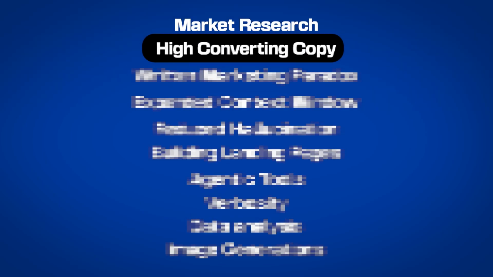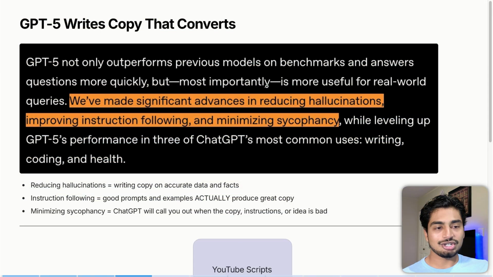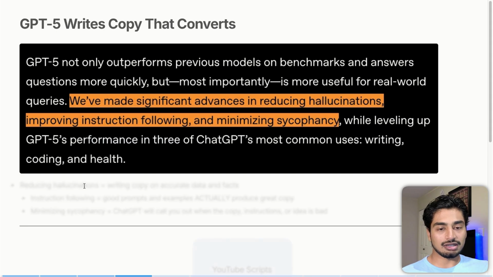Number 2 is that GPT-5 writes copy that converts. And I see a lot of stuff on the internet right now that these em dashes are going insane in ChatGPT-5. I'm going to put that to the test right now because I haven't seen that. But GPT-5 quotes, directly from their documentation, "We've made a significant advance in reducing hallucinations, improving instruction following, and minimizing sycophancy," which is amazing.